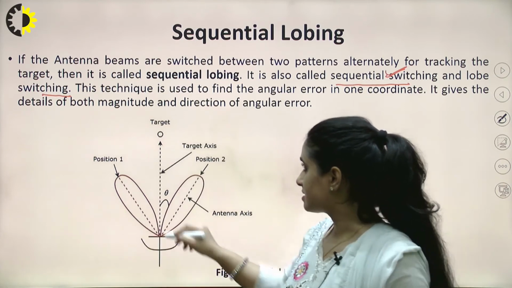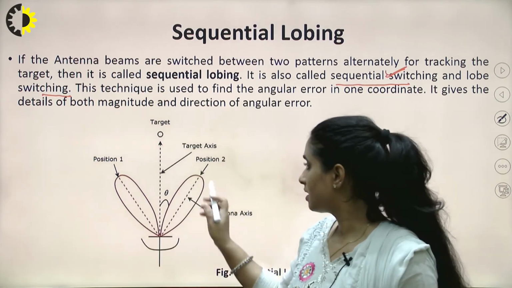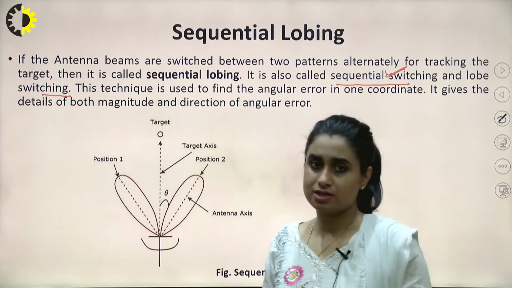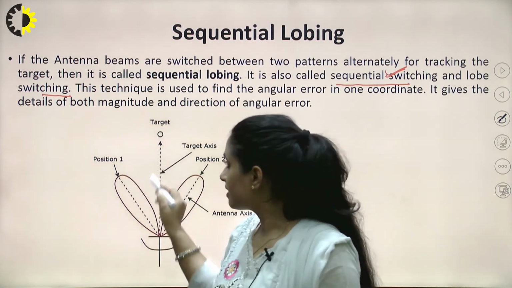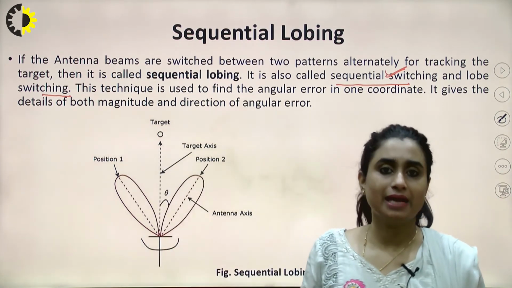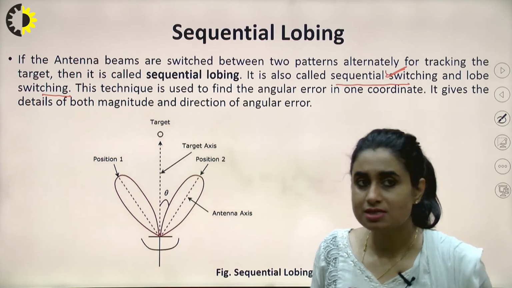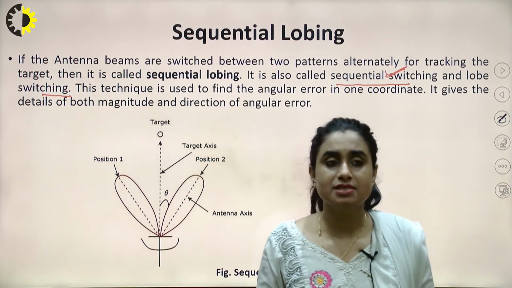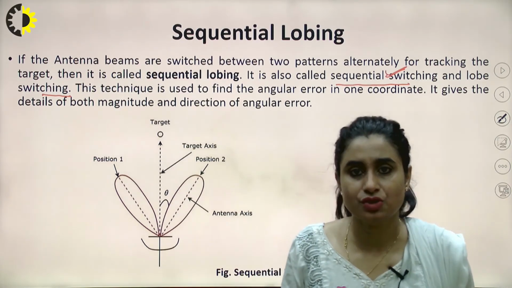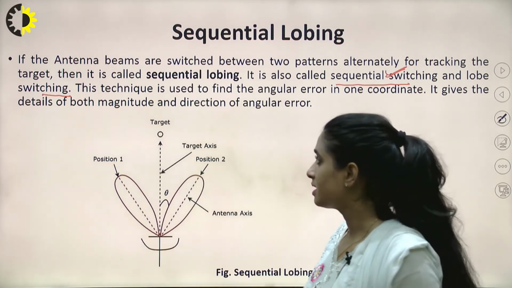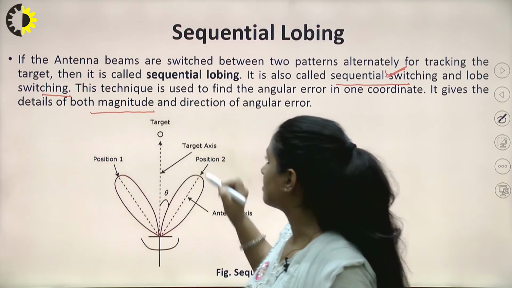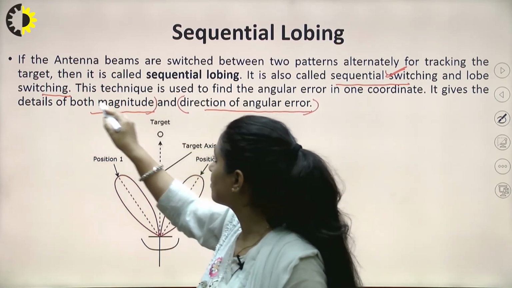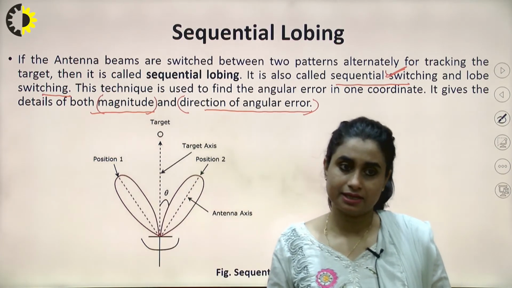If this is my x-axis, this is the y-axis, right? My pencil lobe switches between these two positions, right? Then the error in the y-axis could only be calculated here, right? So this technique is used to find the angular error in one coordinate only, right? It gives the details of both magnitude and direction of the angular error, which is the required information. These two are the information which are gathered here, right?